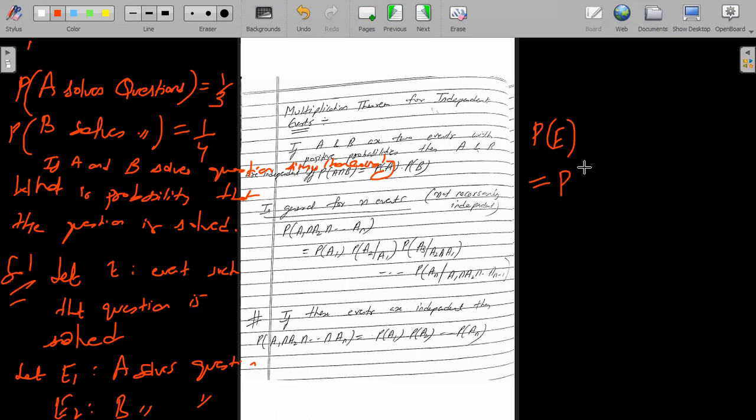So you see, मुझे क्या चाहिए? Probability that the question is solved. So क्या हो सकता है?